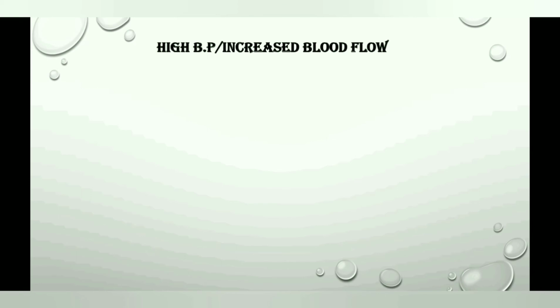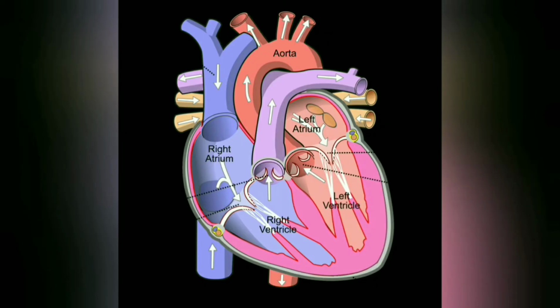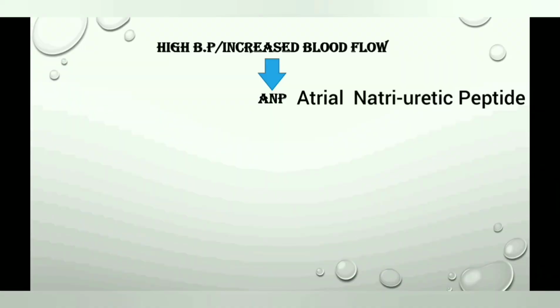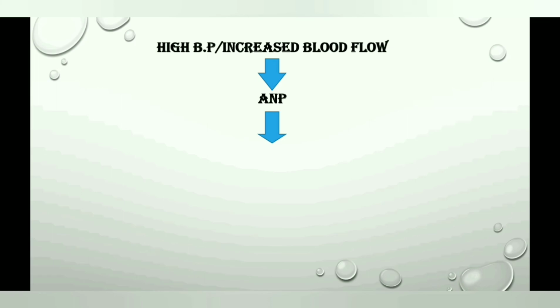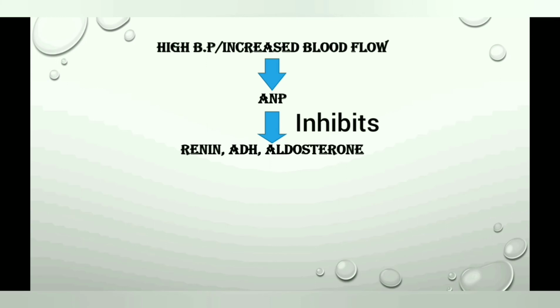If there is a large increase in blood volume and blood pressure, it stimulates the atrial wall of heart to produce atrial natriuretic peptide, that is ANP. This ANP inhibits sodium ion and chloride ion reabsorption from collecting ducts. It also inhibits the release of renin and it reduces aldosterone and ADH release also.